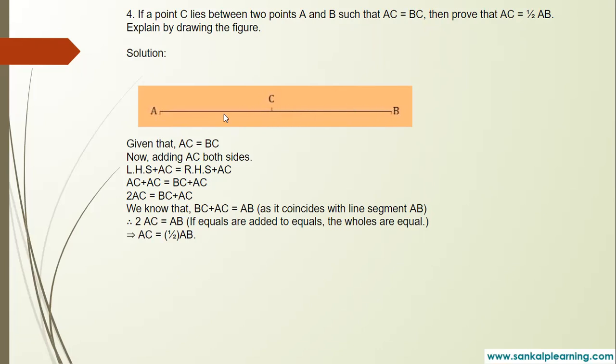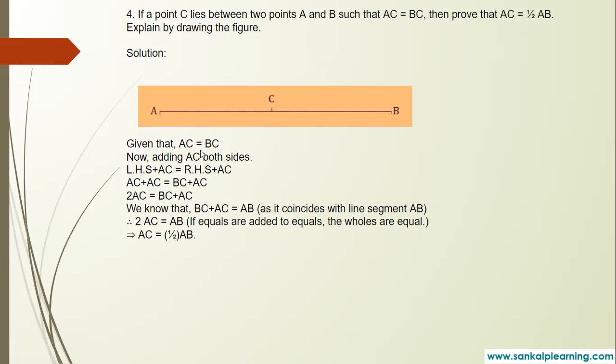So they are saying the two are equal. Then you have to prove that C is a midpoint. If it is the midpoint, then the two are equal, right? So we have to prove AC is equal to half of AB. AC is half of the line. So what is given here? We know that AC is equal to BC. It is given in the question.